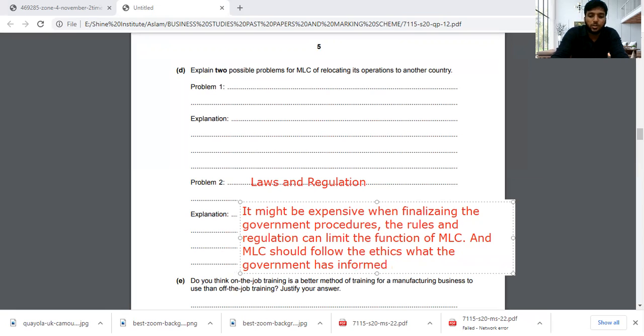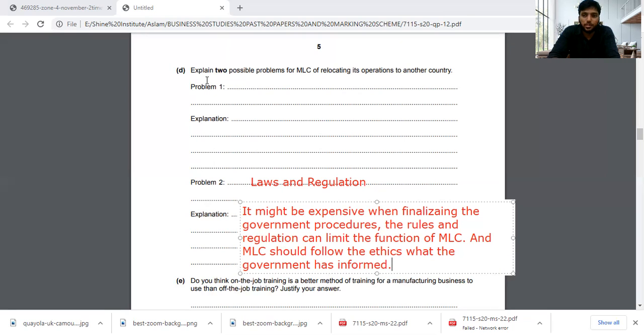As informed. So if they don't go as per the government's rules and regulation, then of course MLC will go through a hard time. It's very hard to set up in a new country, as you are thinking. It's not easy to move on to another country and set up. And also if you are going to another country, you need to find a good employee base. They should be skilled like MLC's previous employees. If they are not skilled enough, then of course the company is going to face a lot of difficulties in future. So let me move on to question number E now.